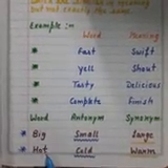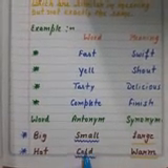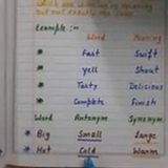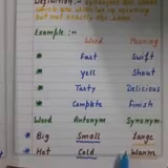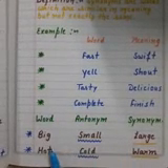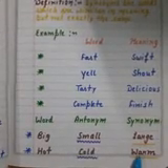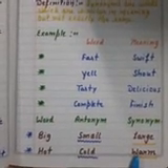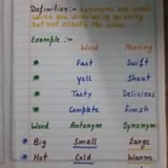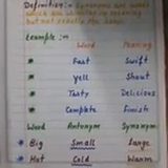Same way, hot. The antonym of hot will be cold. Hot, garam, cold, thanda. And the synonym is warm. Hot, garam, warm also means garam. Okay, so I hope you got the difference between antonyms and synonyms.